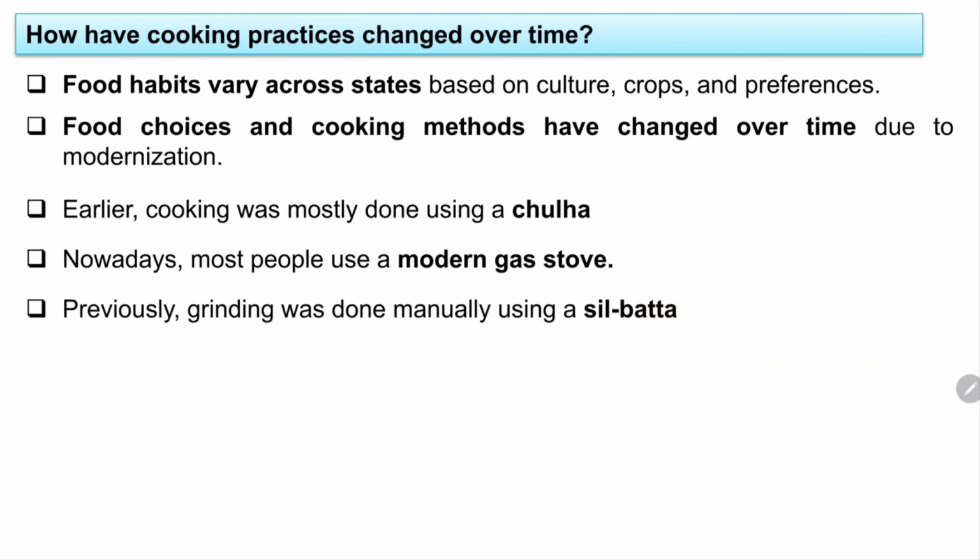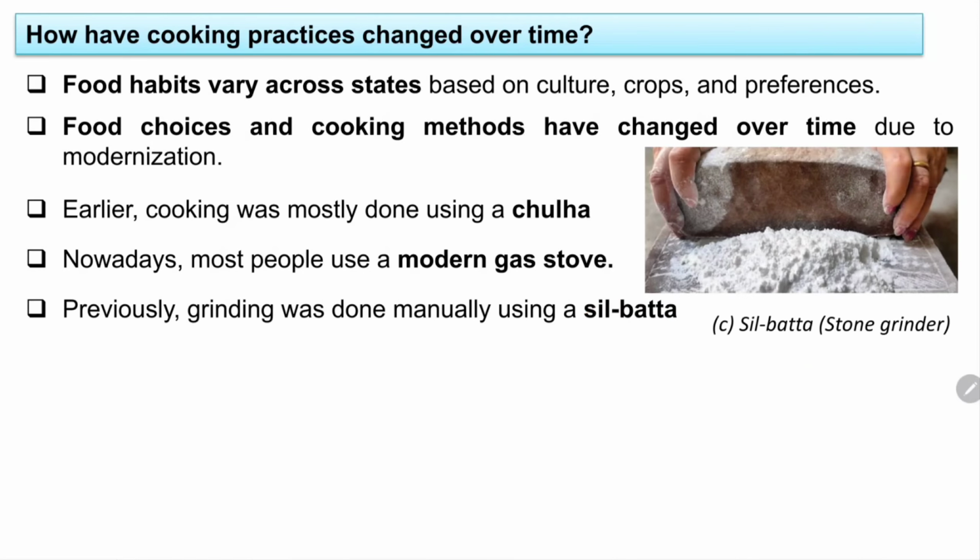So next, previously grinding was done manually using a silvata. Again for grinding, this is another example, okay. Silvata means when you are using your hands with this stone. I hope you also have this at your homes as well, isn't it? Because in most homes we even keep this one even in today's date.